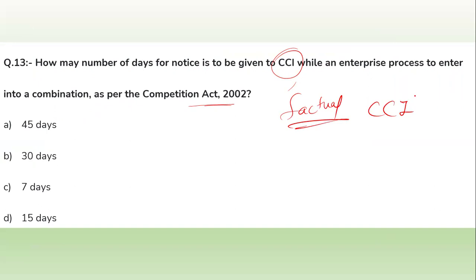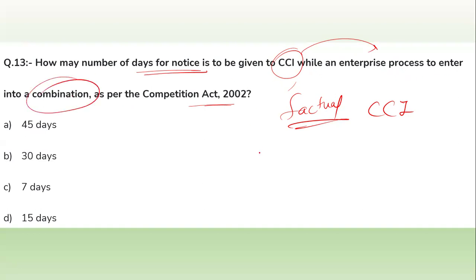So you have to remember how many days of notice is to be given. The notice is given to the CCI by the enterprises, while the enterprises propose to enter into the combination.